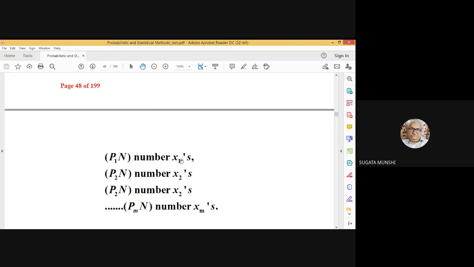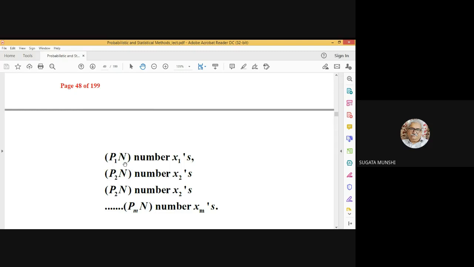So n1 will be p1 into n. If n is extremely large and say we have observed n2 number of x2s, then n2 divided by n will be p2. So n2 will be p2 into n.